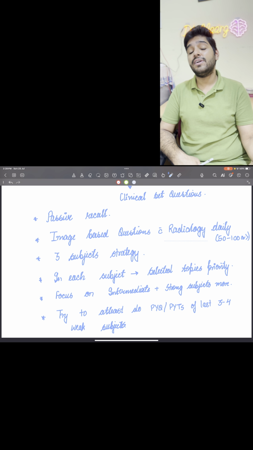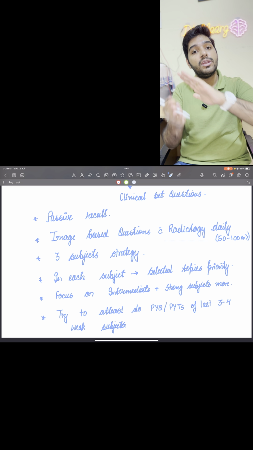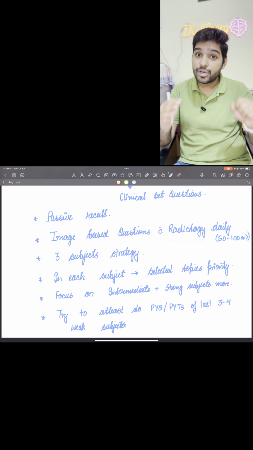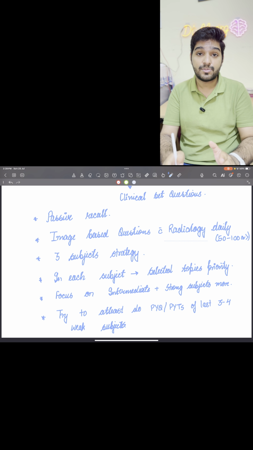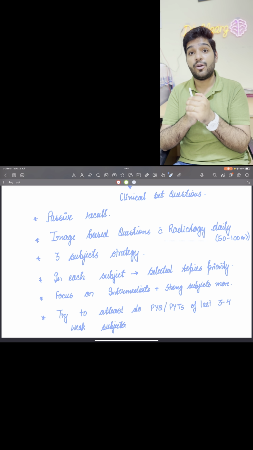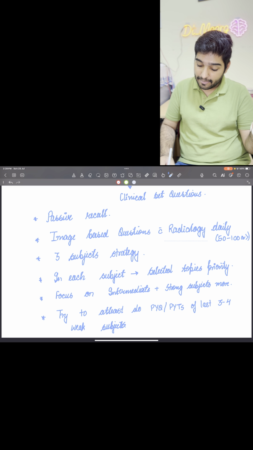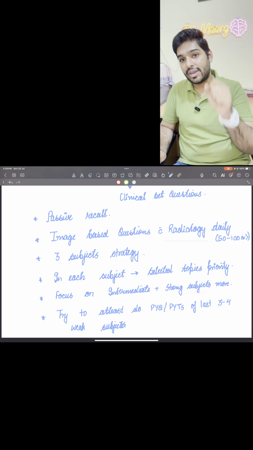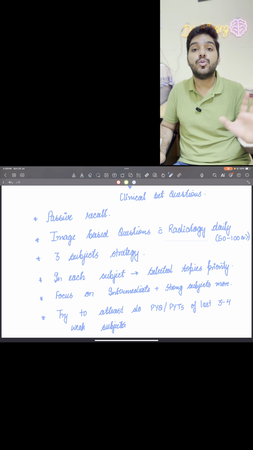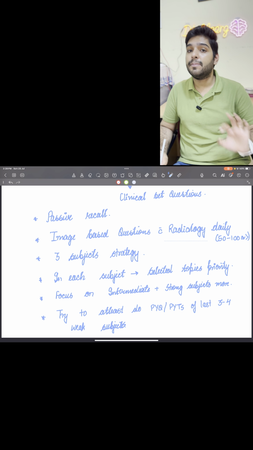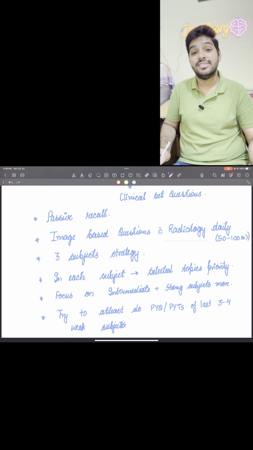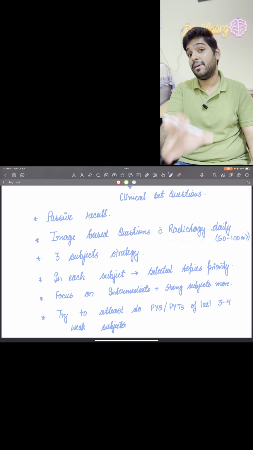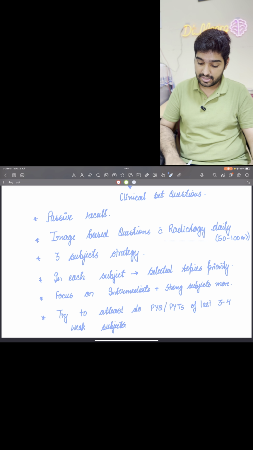It happened with me. For me, PSM was never a very good subject. So what I did, I tried to polish up my other rest of the subjects, especially the short subjects that gave me the grip in INSET. And I want you all to have a grip over these short subjects, because these are straightforward questions and they are going to give you direct marks. So that's what I mean by intermediate and strong subjects more and more focusing and polishing. And if you are having some of the 3 to 4 weak subjects, I don't want you to leave them. Rather, you have to solve at least the PYQs or look into the PYTs of these subjects. For at least the last 3 to 4 years, you can go for the PYQ solving. But again, remember, with a caution, there should be no PYQ bias.